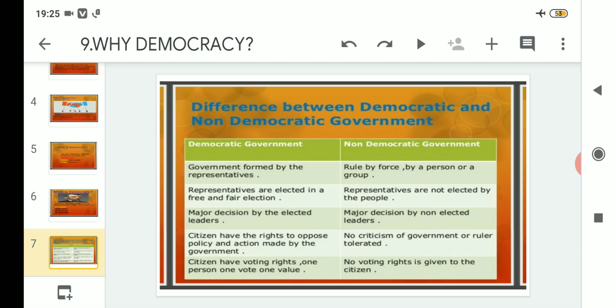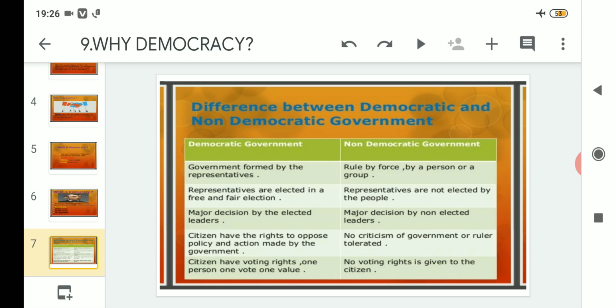After opposing, they can also protest, and they can demand the government to withdraw the policies that are not successful for society and for the people. That much power we as citizens have in a country like India.